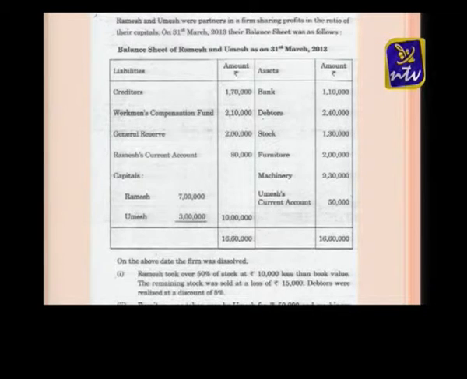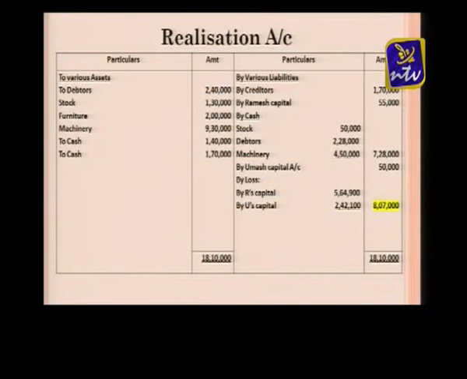Debtors were realized at a discount of 5%, and furniture was taken over by Umesh for rupees 50,000. Machinery was sold for 4,50,000, and creditors were paid in full. There was an unrecorded bill for repairs of 1,60,000, which was settled at 1,40,000. Prepare the realization account only.